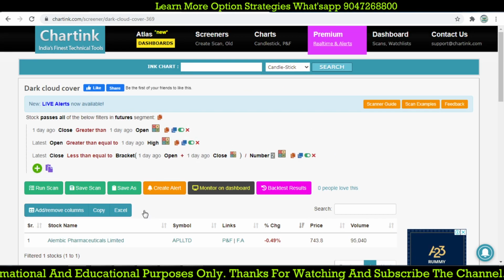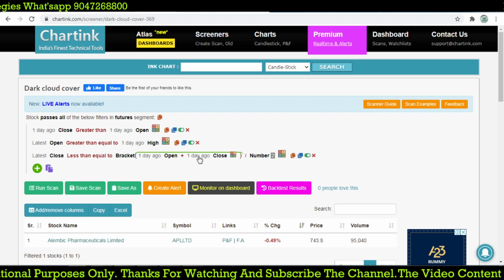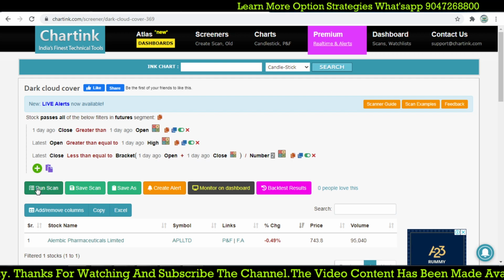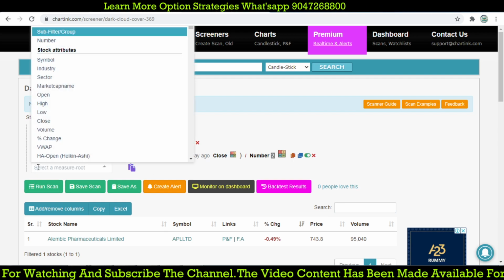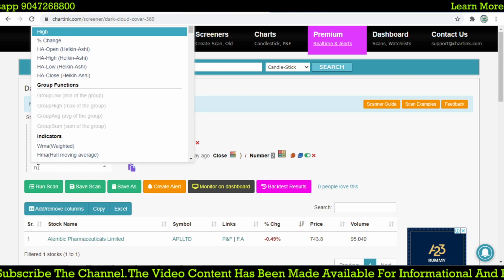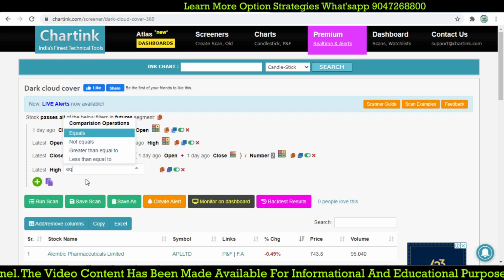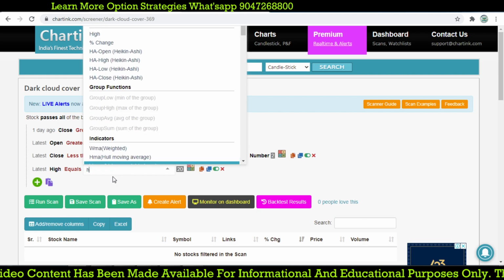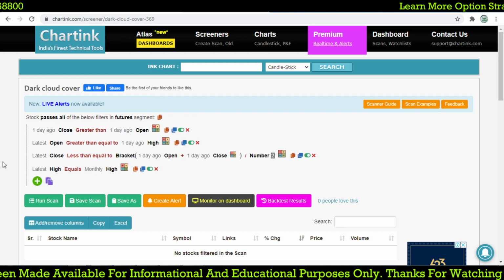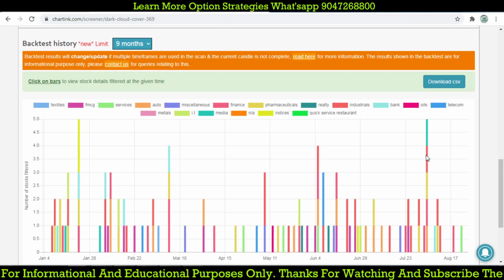Okay, so that is exactly giving you the right thing. And this candlestick pattern should be formed at the high of the month. So that we are going to filter with that latest high, because the second candle should open above the previous high, right? So the latest high is equal to the high of monthly. When you filter with that candle, we will filter out the exact dark cloud pattern. So we got a lot of things, open equal to high.